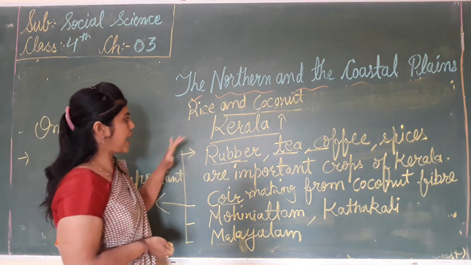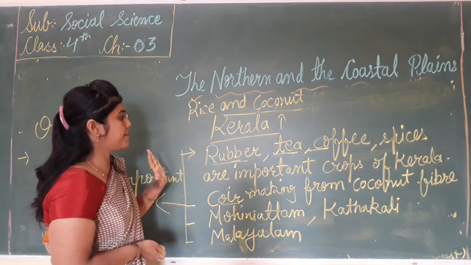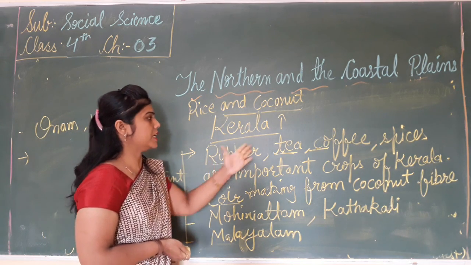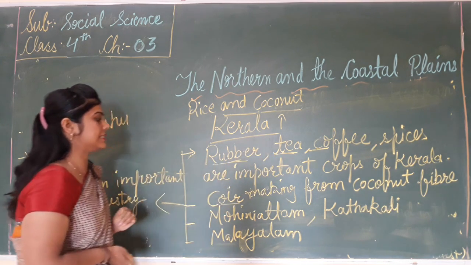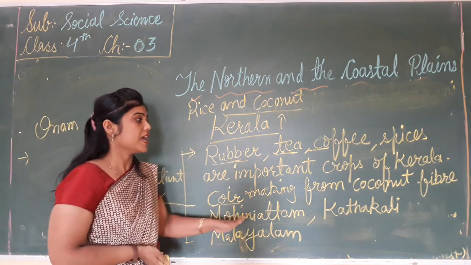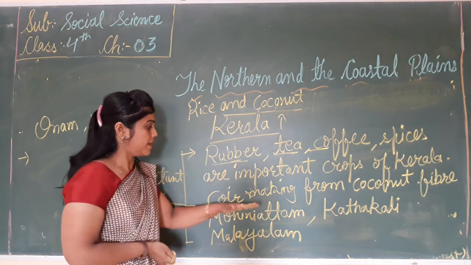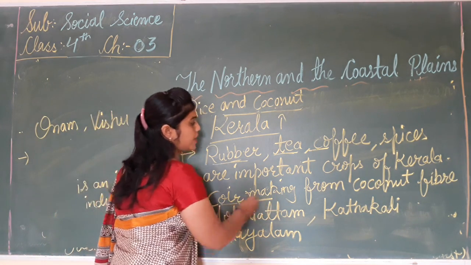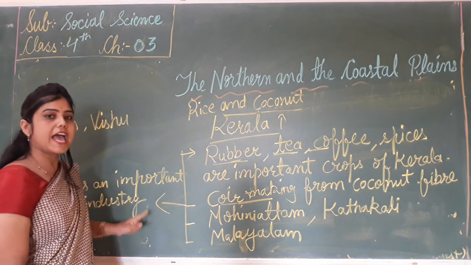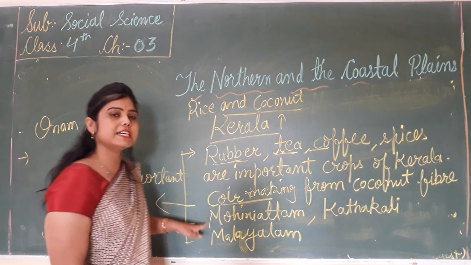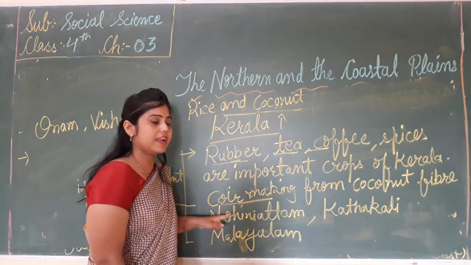Apart from these crops, people grow rubber, tea, coffee and spices. Now coir is made from coconut fiber and it is an important industry in Kerala.